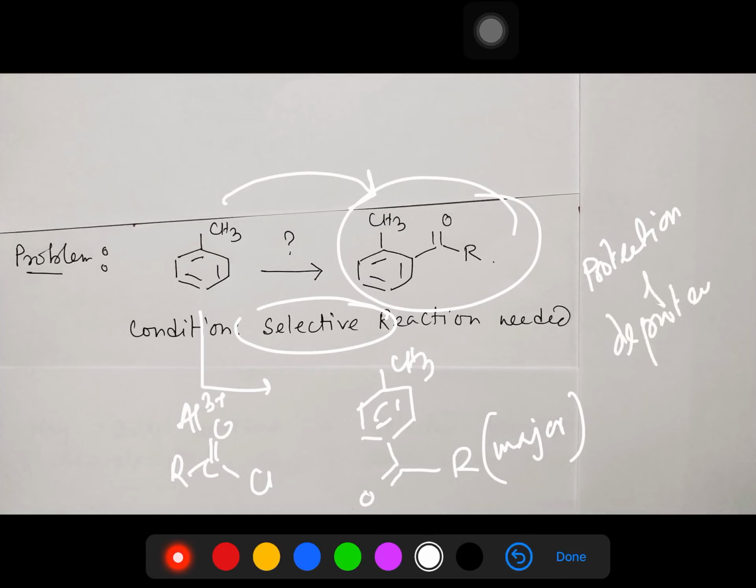For that purpose, first, what you can do is block the para position and do the reaction, then it will go selectively to the ortho. So the question is, this protection-deprotection.